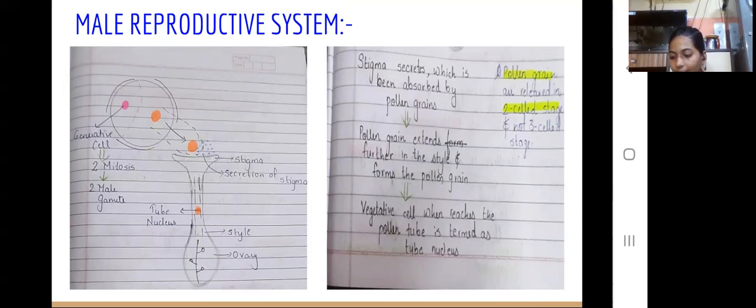Pollen gametes are released at the two-cell stage, not the three-cell stage. That is, they are released when the generative cell has not yet undergone mitosis.